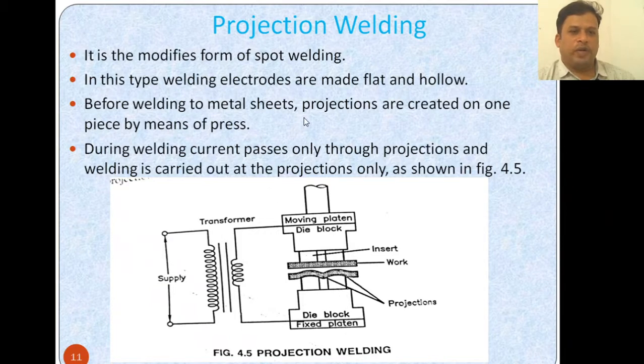During welding, current passes only through the projections, and welding is carried out at the projections only, as shown in this figure. If you see this, the welding is done only at the projections. We will have this projection welding because wherever the projection is there, only there do we require the welding process.